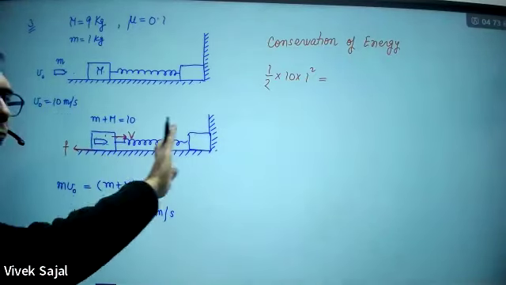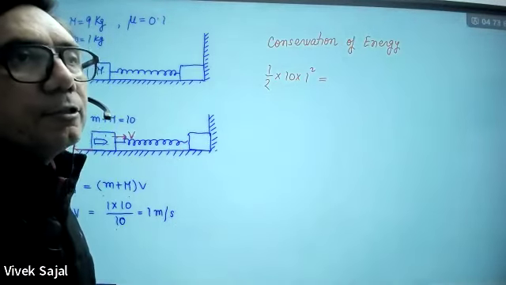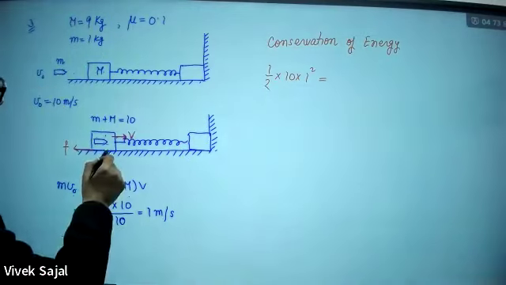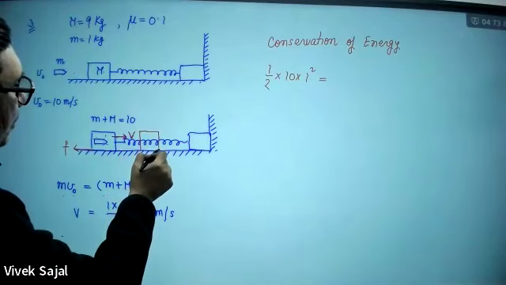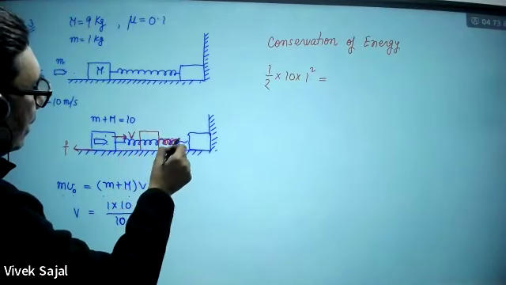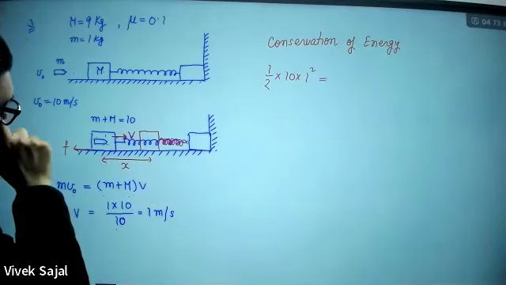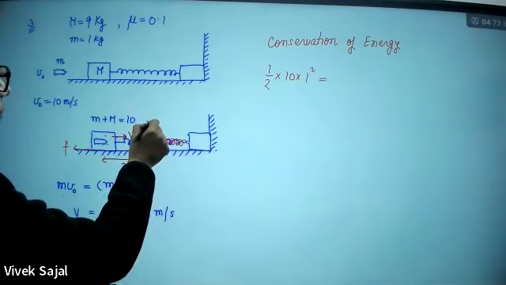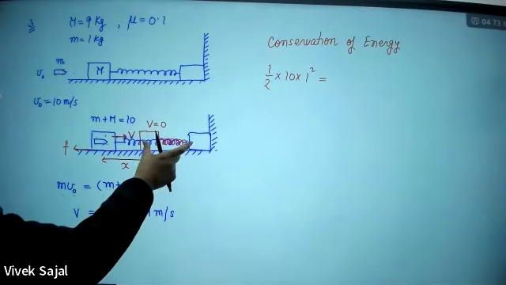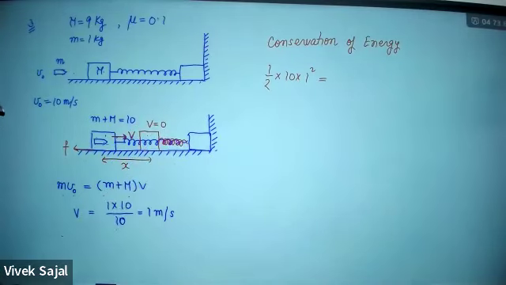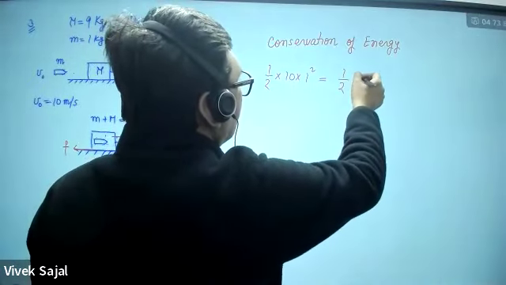Now, when it will move forward, some of the energy will convert into the potential energy that will be stored in the spring. Suppose maximally this block goes up to this point. And in this case, this spring will be compressed like this. And this distance, suppose this is x. And here I'm assuming this velocity is going to be 0. So here kinetic energy will be 0. So some of the energy will be stored in the spring. So how much that will be? That will be 1 by 2 kx square